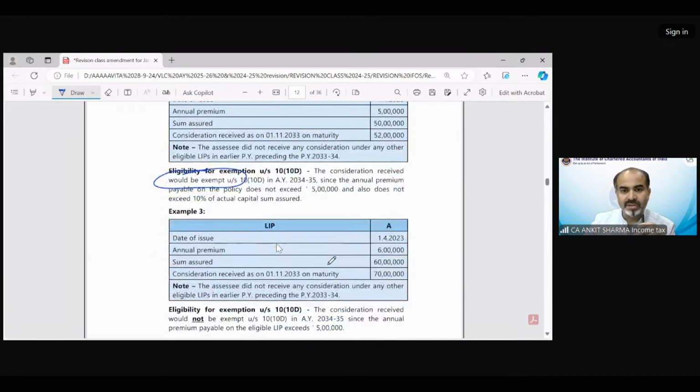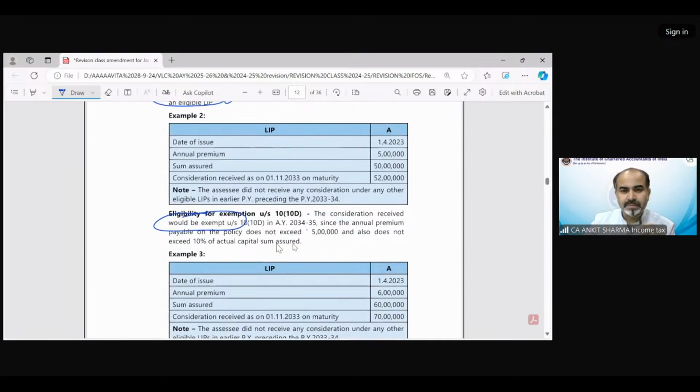Now, example number 3, I will not show you the solution. Date of issue is 1st April 2023. Clear? Annual premium is 6 lakh. Sum assured is 60 lakh rupees. And consideration received on so and so date is 70 lakh rupees. So what should be the answer? Whether it's taxable or exempt?